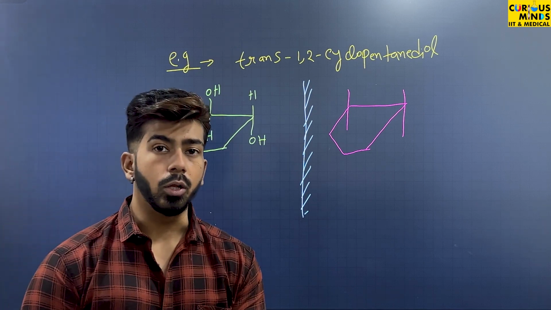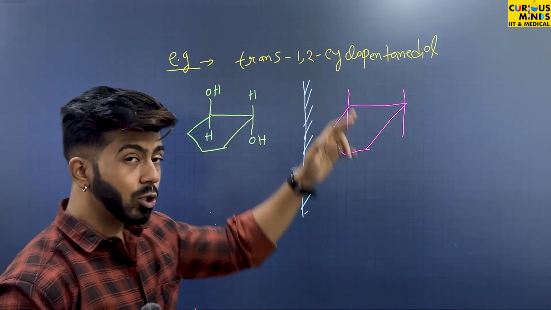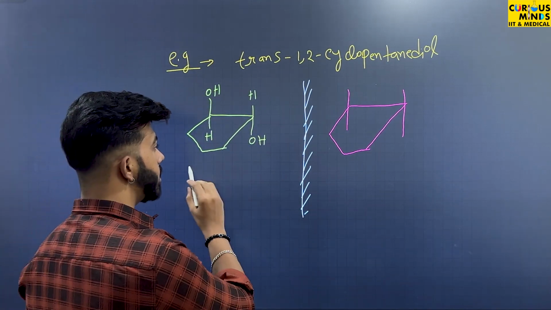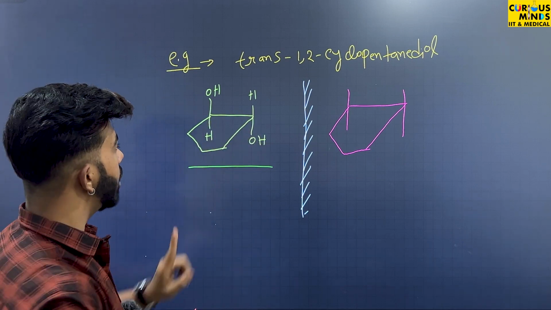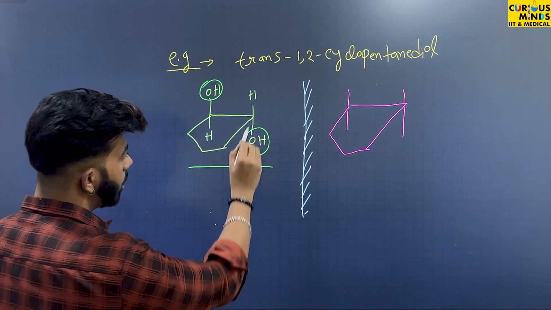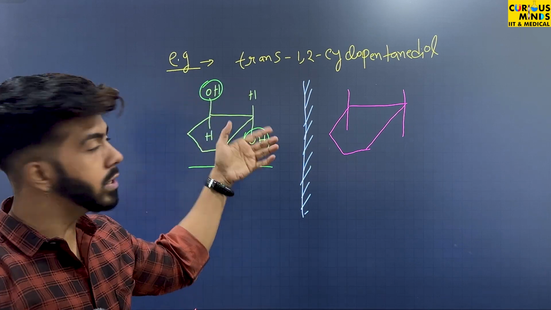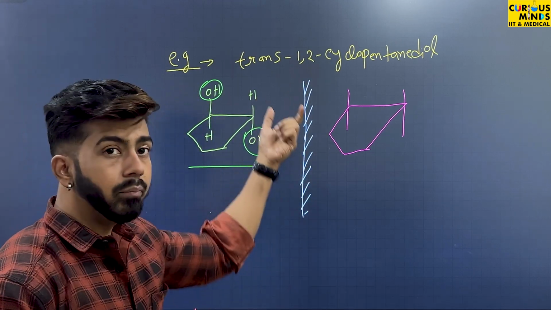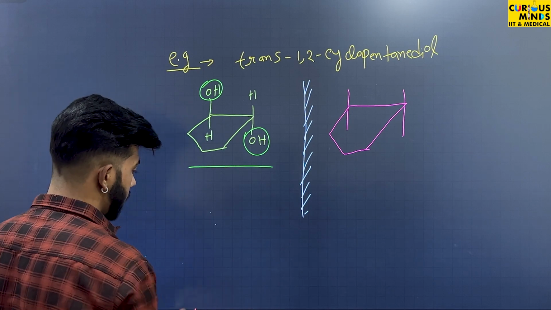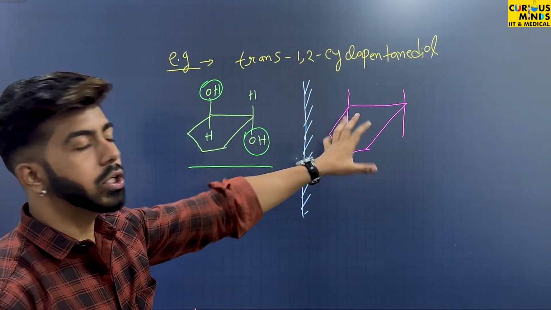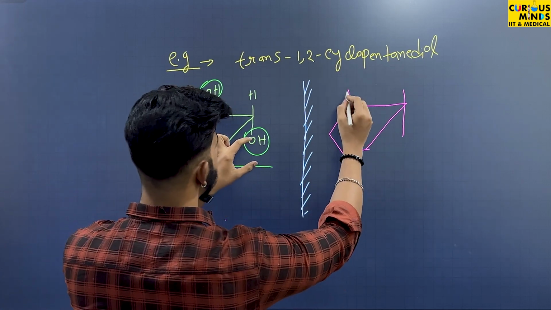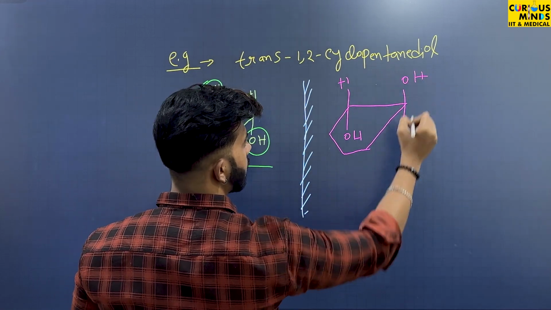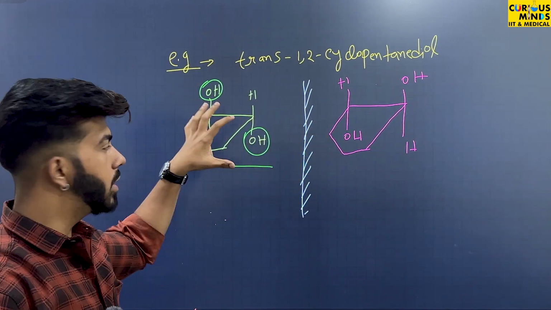Let's take one example of trans 1,2-cyclopentane diol. Can you see this one is trans 1,2-cyclopentane diol? That's why one OH is above the plane and the second OH is below the plane. Now we will place a mirror here. When we place a mirror, we will get the exact mirror image. Now let's talk about the mirror image. So this one is there. That means it will be OH, H, and this will be there, right? OH, H. So this is the mirror image of this compound.